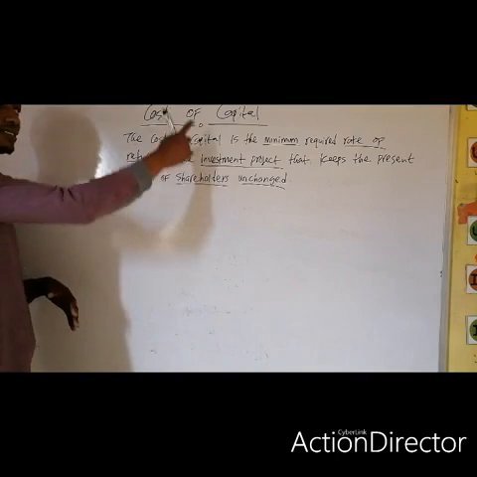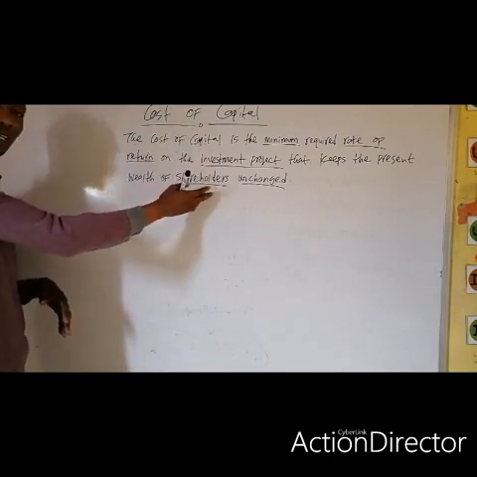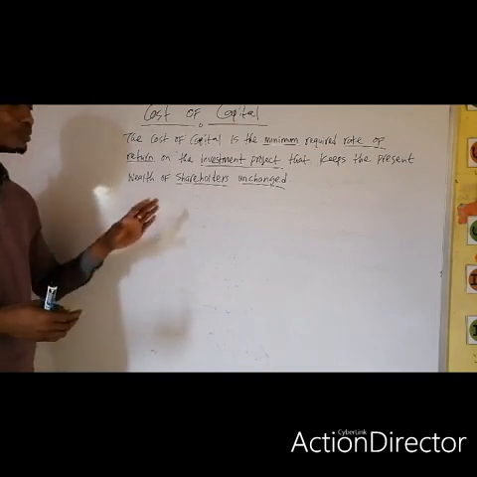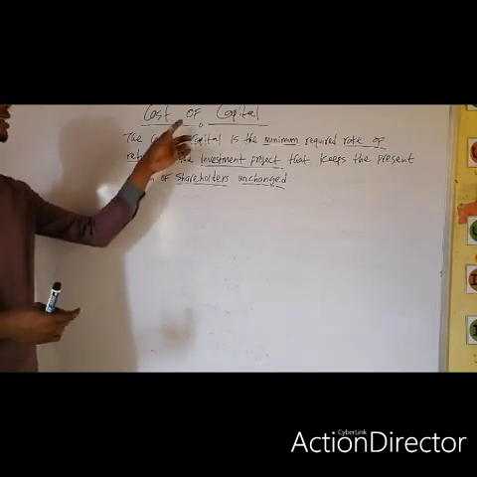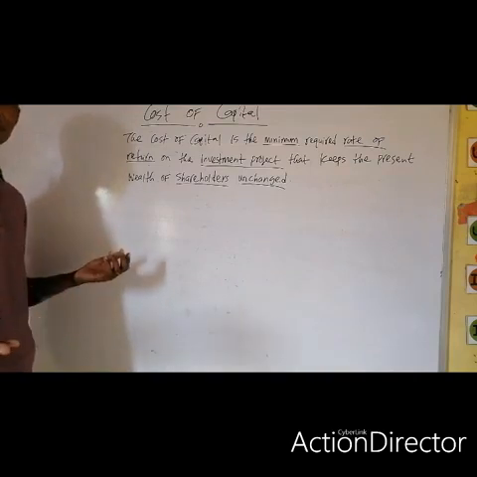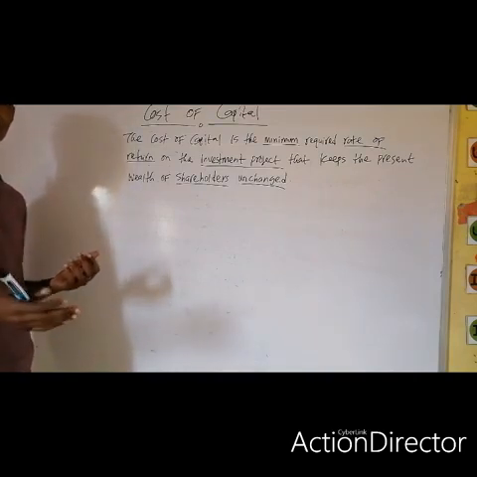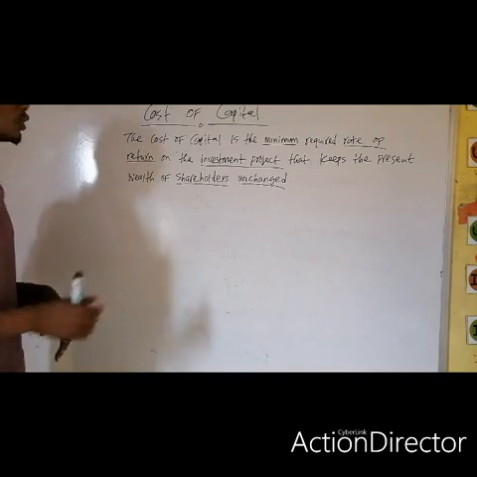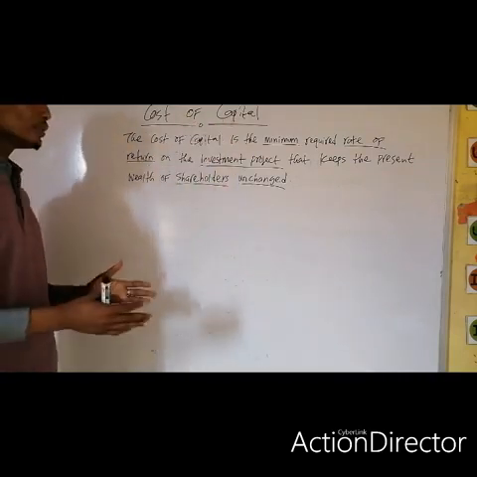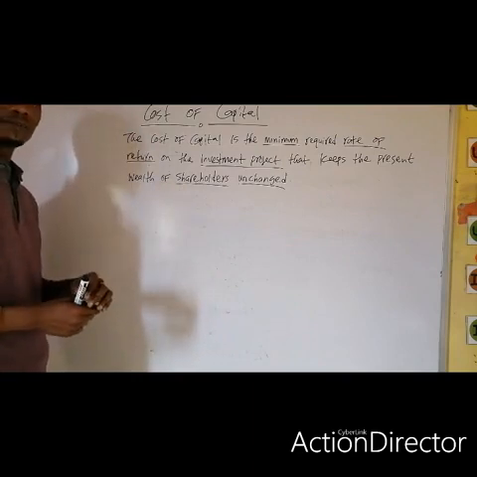The resources, which is the capital they pooled together, is not free. The company as an entity is taking that capital at a cost. Even in Freetown, nothing is free. So this capital put together by these shareholders is at a cost.